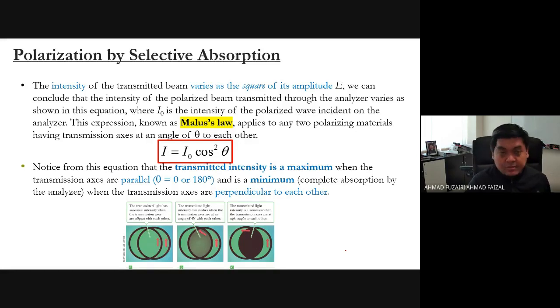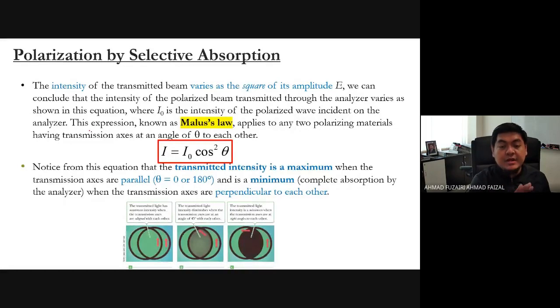When we talk about polarization, we always talk about how the EM wave will be absorbed and how it will be transmitted. Transmit means the light after it goes through the polarizer, that's why you call it transmit. Absorb is when the light comes through the polarizer. Once it has passed the polarizer, like passing the door, it is transmitted. So this expression is called Malus law.